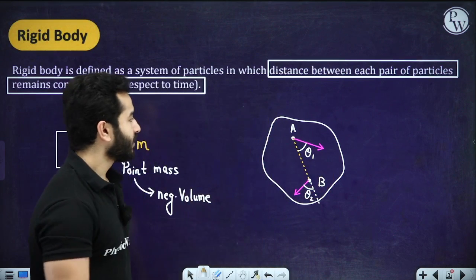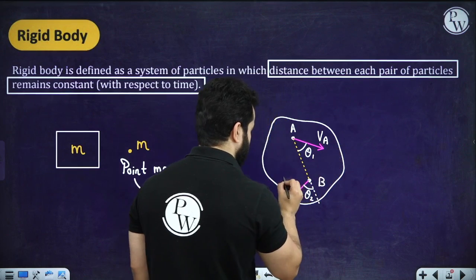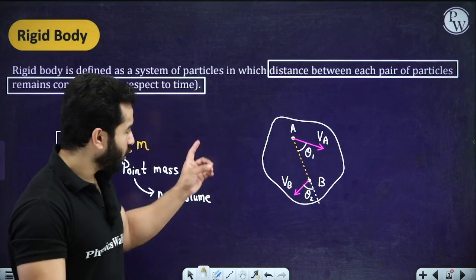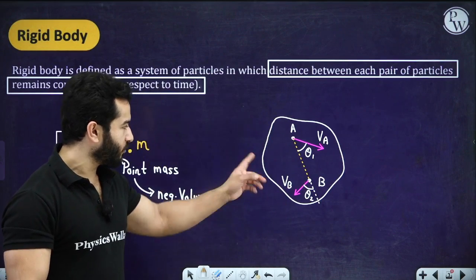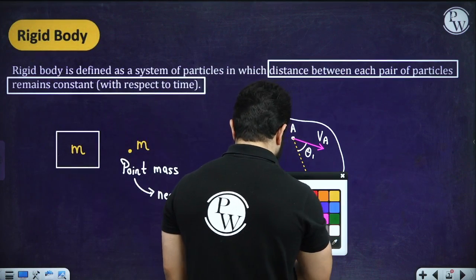This is VA, this is VB. If we want to draw all the components of the velocities of these two particles, we are going to get something like this.